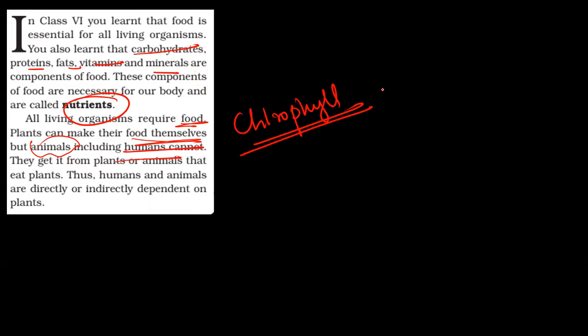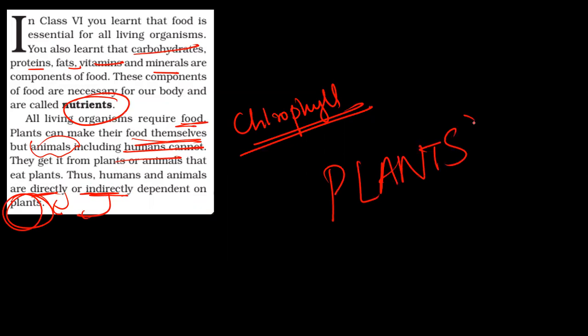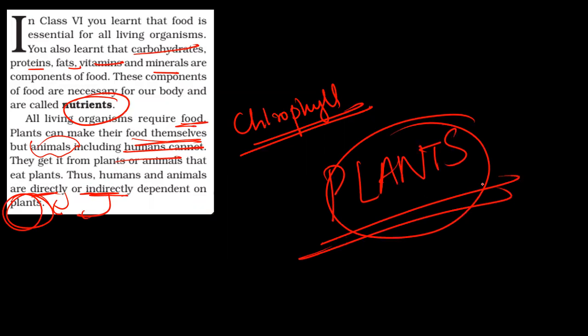But humans don't have such pigments. So humans depend directly or indirectly on plants: directly herbivores, indirectly carnivores, omnivores, etc. Our baseline for food is plants, and that is why plants are very, very important.